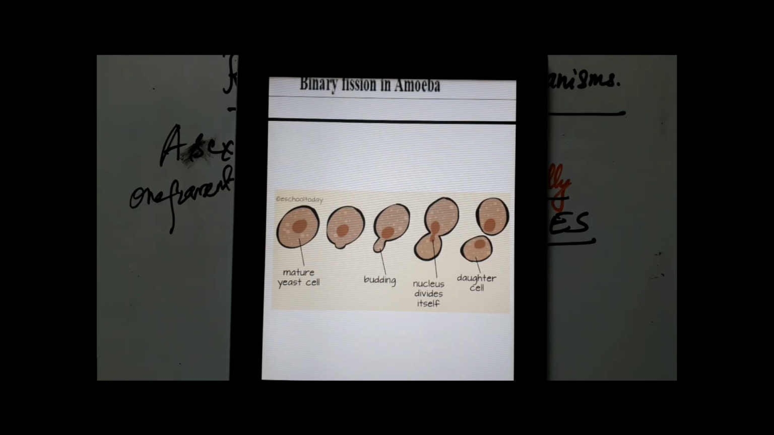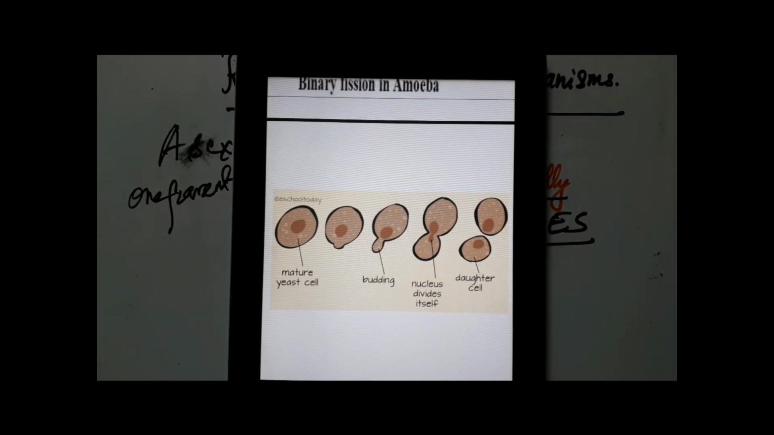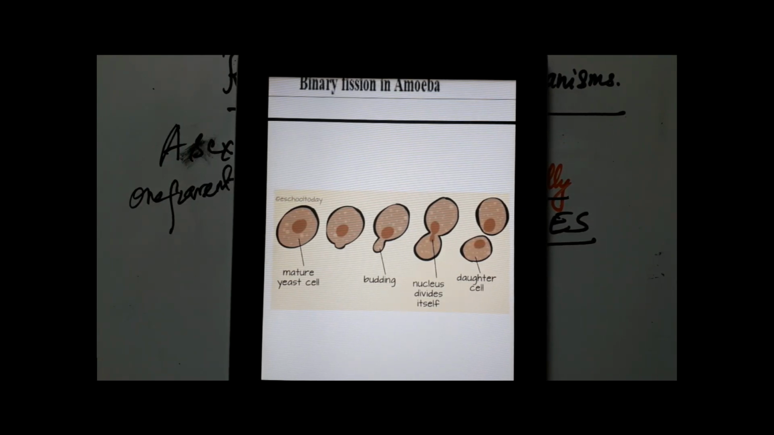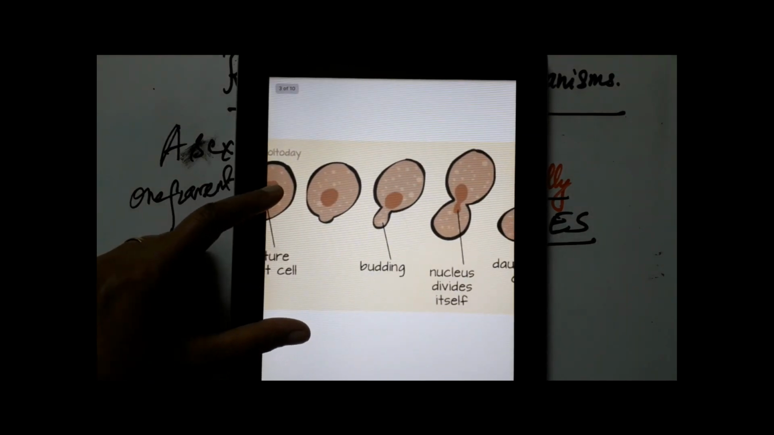The yeast also multiplies by asexual reproduction. What type of asexual reproduction is this? You notice here that in case of yeast, a small outgrowth is formed on the single, mature cell, and finally it grows like a bud. Once it grows like a bud, the nucleus divides first, and then the bud pinches off from the mother cell to form a new daughter cell. What is this called? Budding. This is called budding in case of yeast.